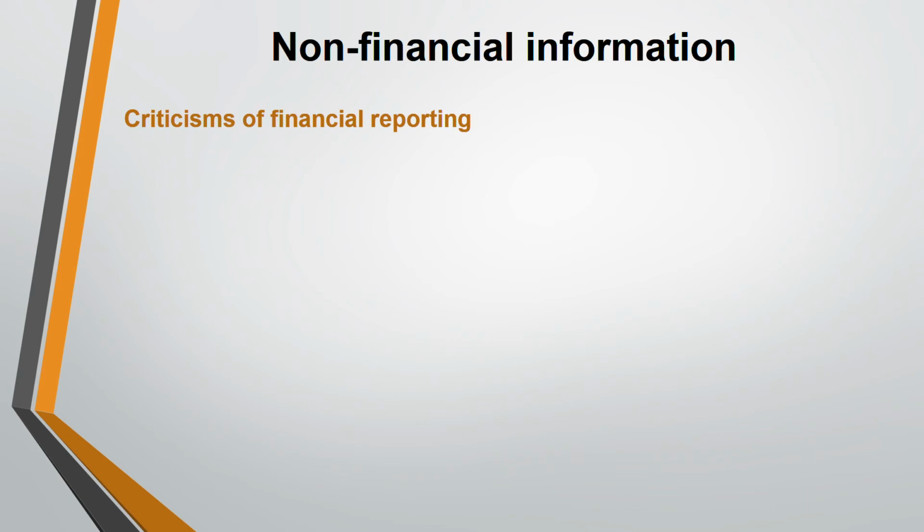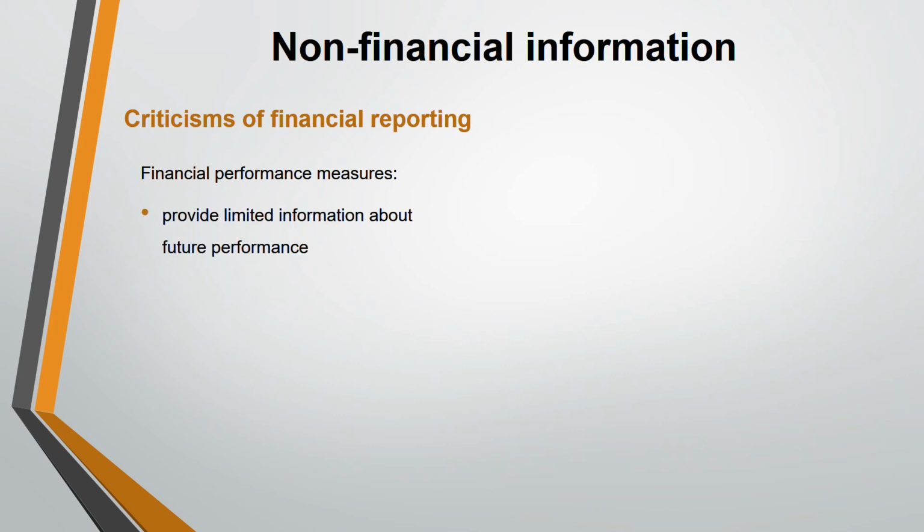So first, let us go through some criticisms of financial reporting. Number one, financial performance measures give limited information about future performance, because for future performance you are basing on some figures that are given to you: your profit, your cash flow figure, your asset and liability values. So information is very limited.